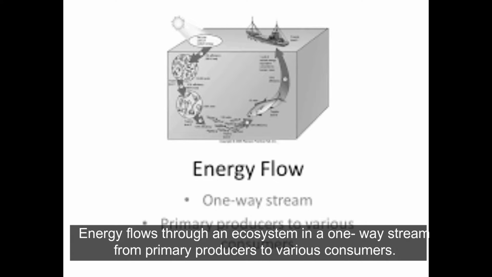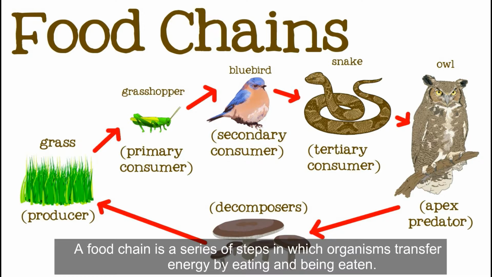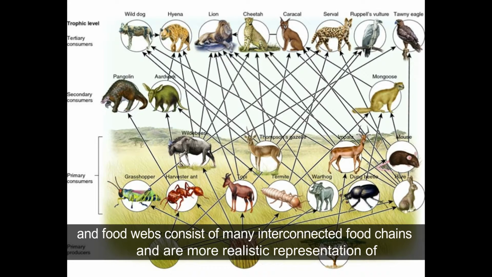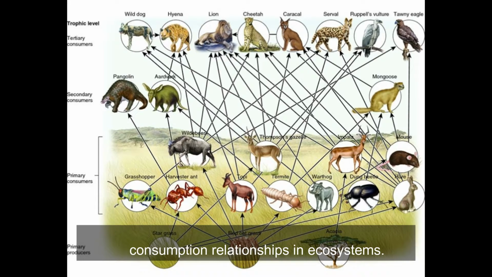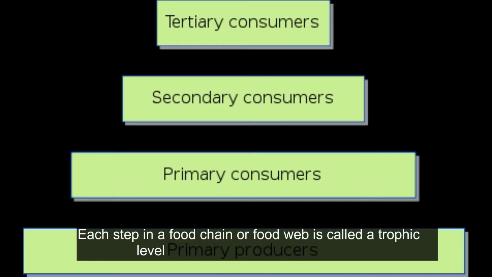Energy flows through an ecosystem in a one-way stream, from primary producers to various consumers. A food chain is a series of steps in which organisms transfer energy by eating and being eaten, and food webs consist of many interconnected food chains and are a more realistic representation of consumption relationships in ecosystems.